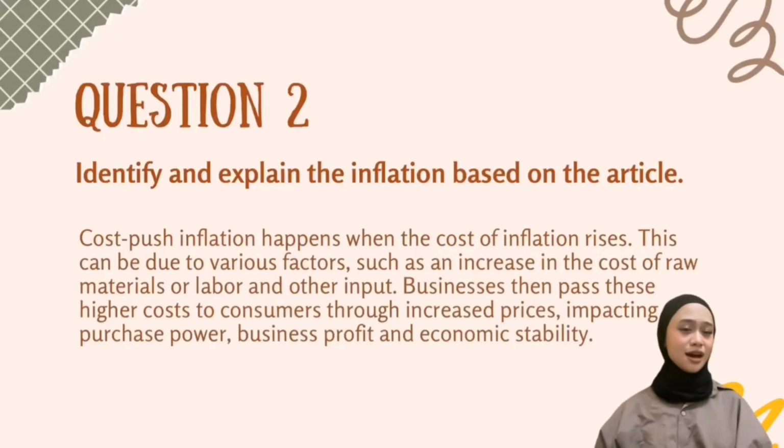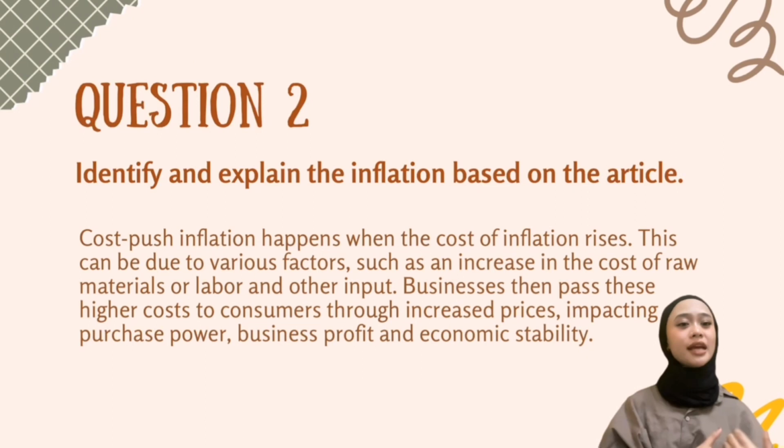Hi, I'm Isa. I'll be presenting to you question number 2: identify and explain the inflation based on the article. So, cost push inflation happens when the cost of production rises.